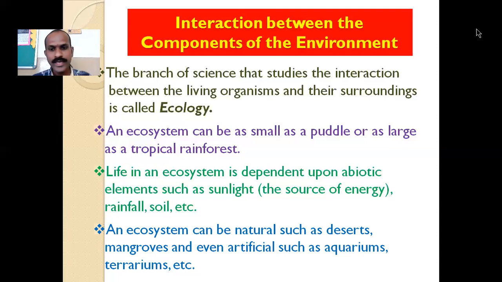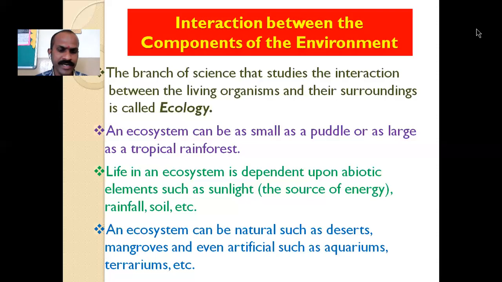Even an ecosystem can be maintained artificially. Artificially means a human-made ecosystem, like aquariums. You may have seen aquariums at many homes, with fishes in a tank. All the things required by the fishes, the environment and the gases, are provided artificially in that aquarium or glass pond. It means that is man-made, that is artificial.